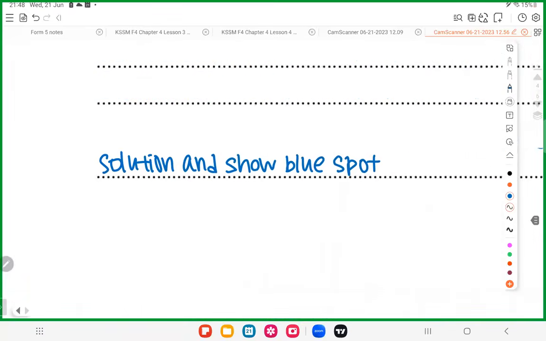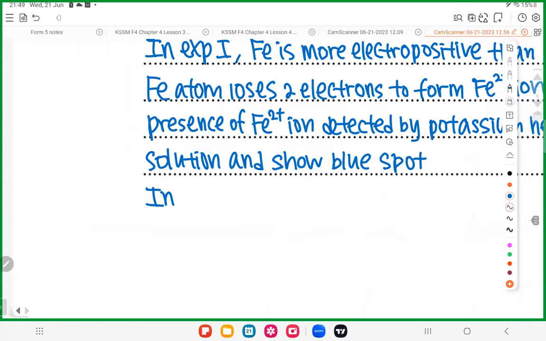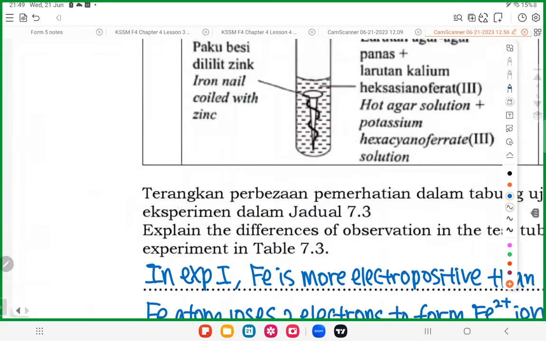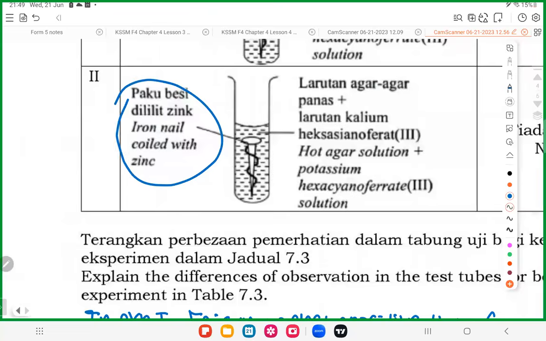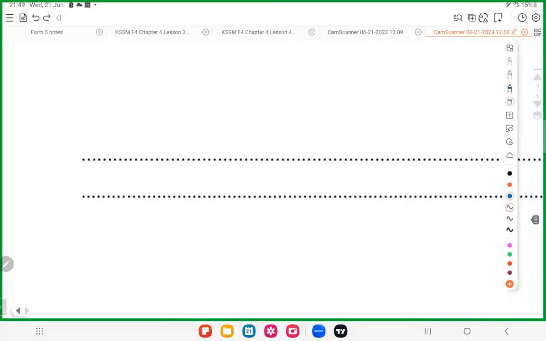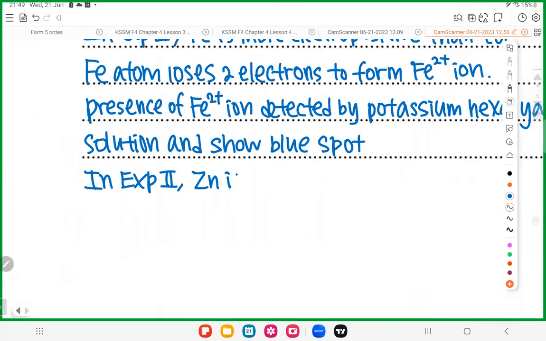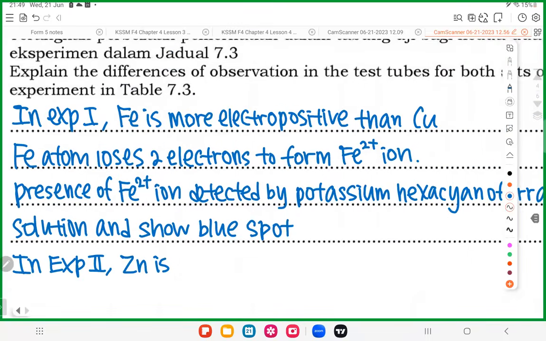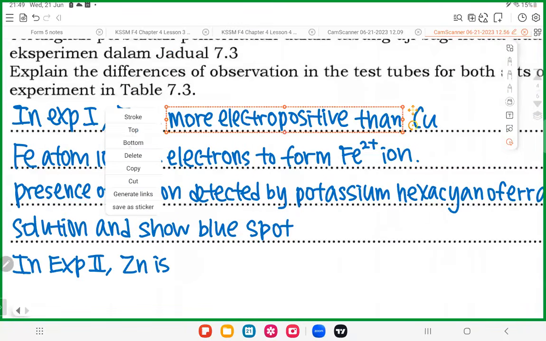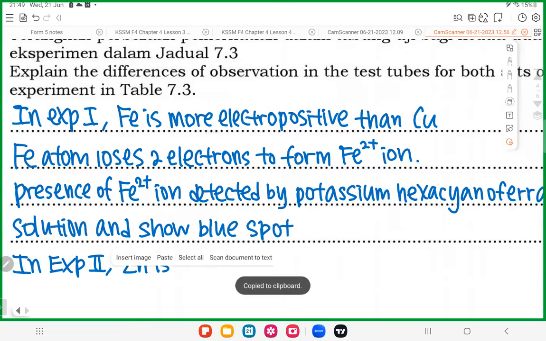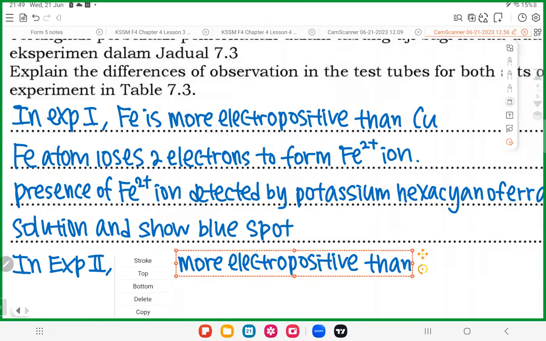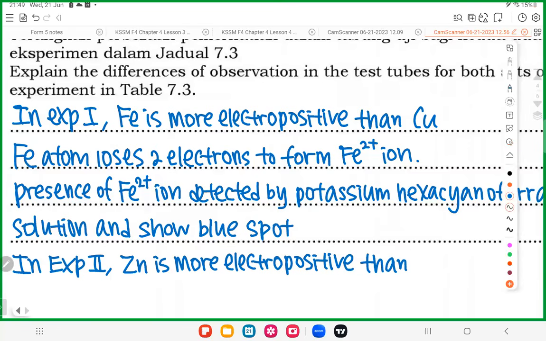Okay, so in experiment number 2, what happened? You have iron and zinc. So zinc is more electropositive than iron. So when zinc is more electropositive, means what? Zinc will lose electrons.